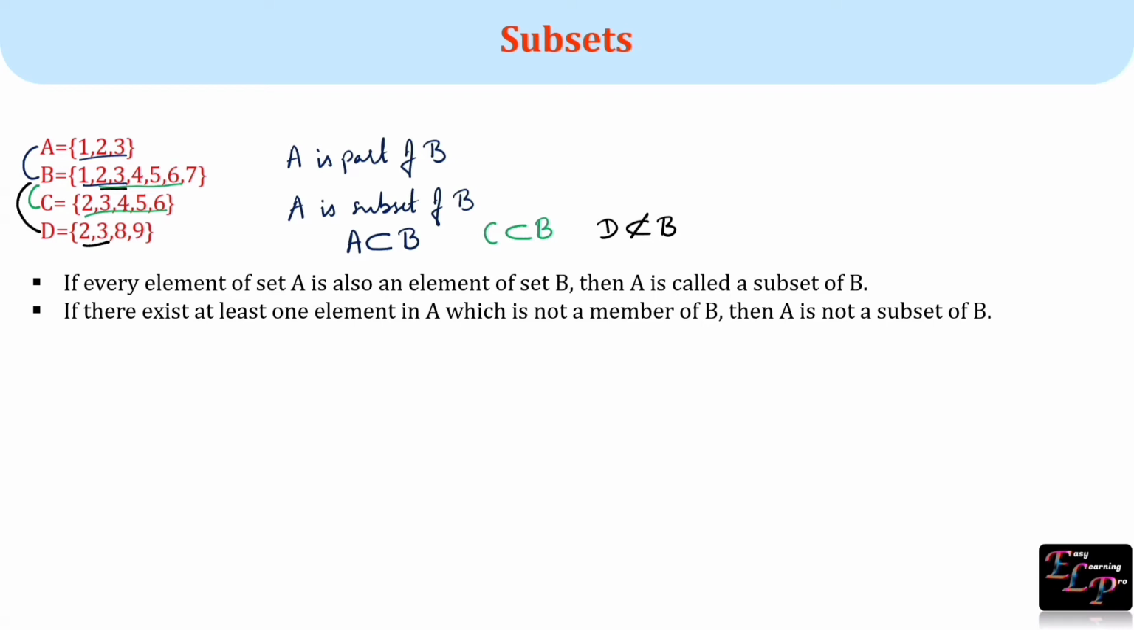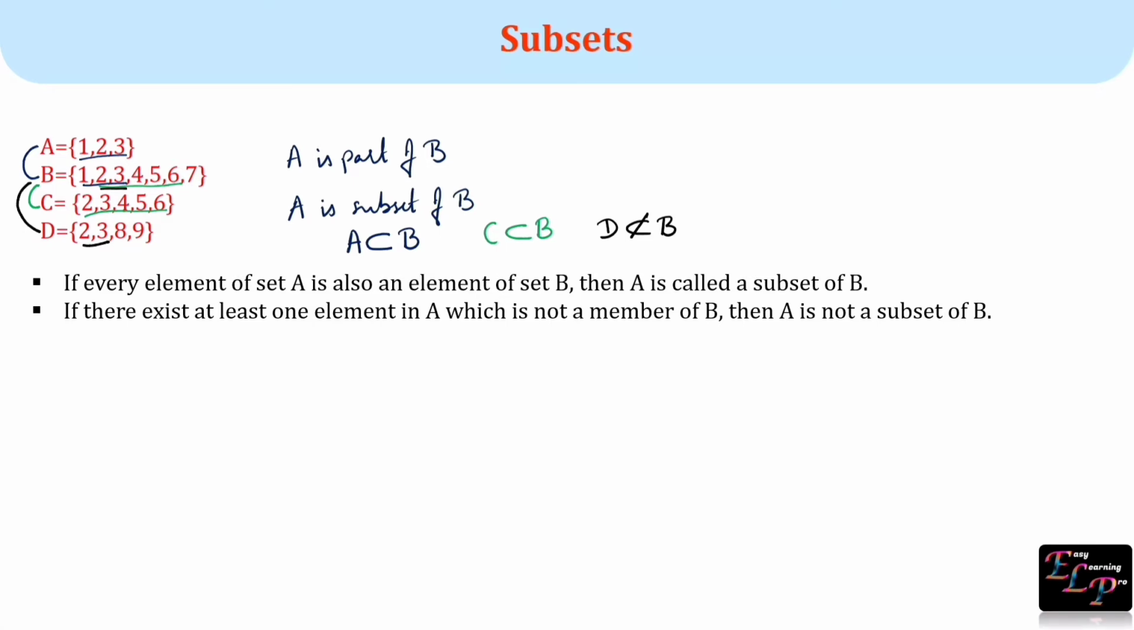If every element of set A is also an element of set B, then A is called a subset of B. If there exists at least one element in A which is not a member of B, then A is not a subset of B.